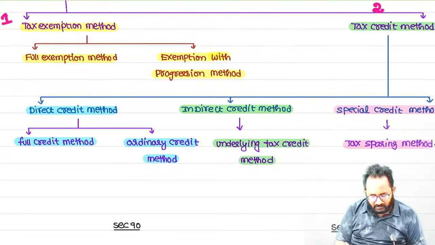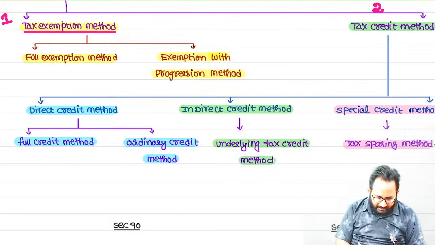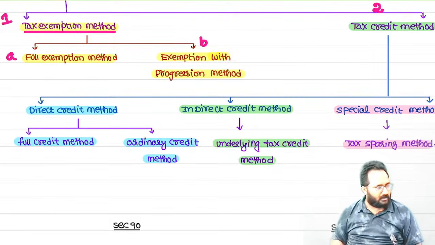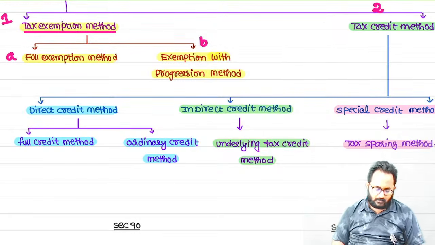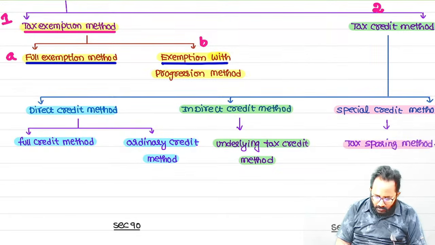The tax exemption method is again classified into 2 types: full exemption, and second, exemption with progression.